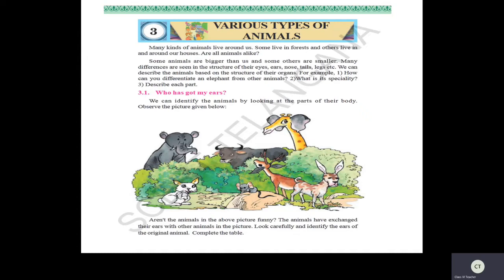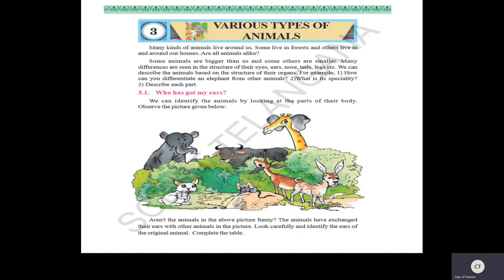Okay, so we are going to discuss about different kinds of animals. So many kinds of animals live around us. Do you agree, children? Yes. Some live in forest and others live in some other places.